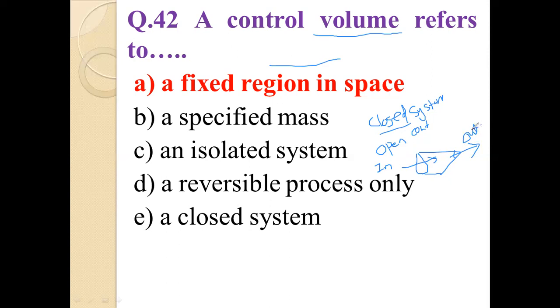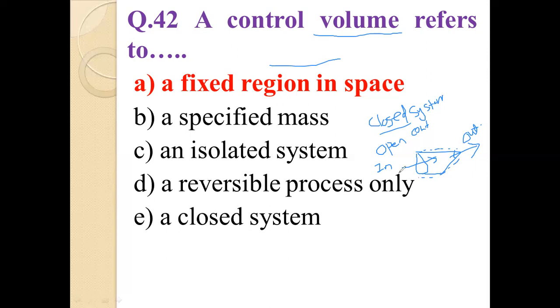What is the definition of control volume? Control volume is a fixed identifiable region in space through which fluid flows. The boundary of the control volume is called the control surface. Control volume is also known as open system.